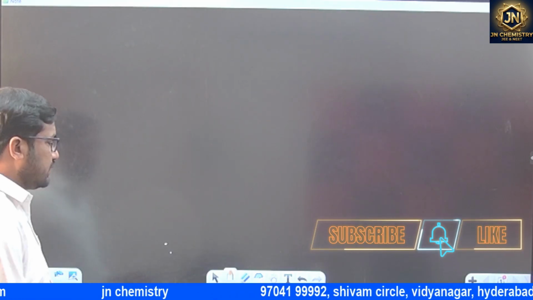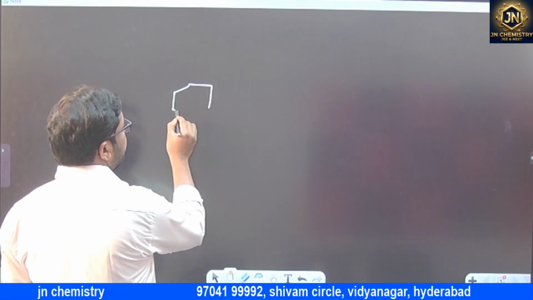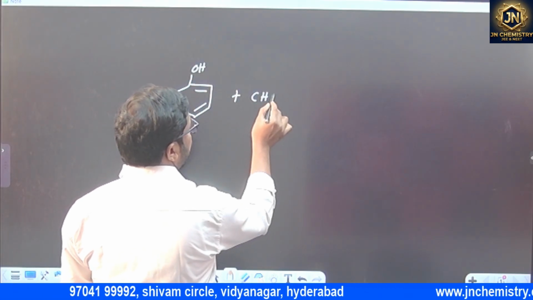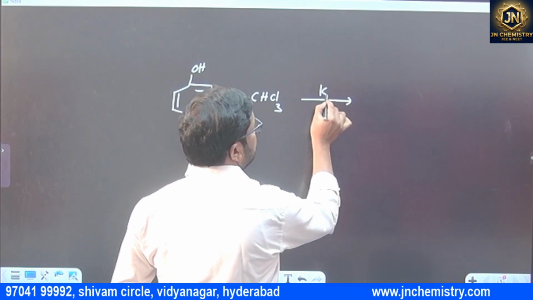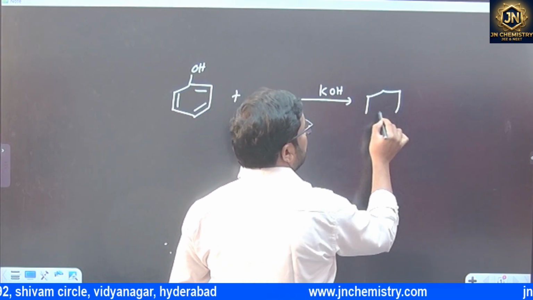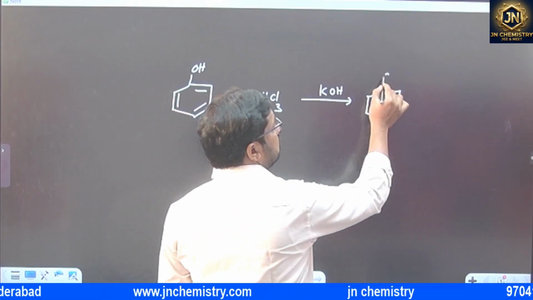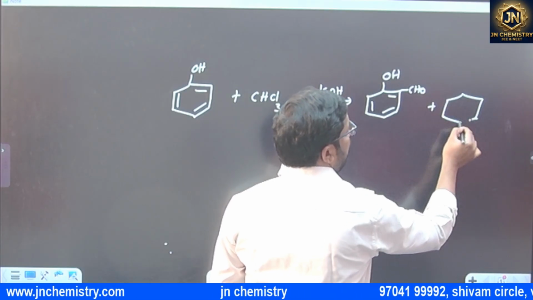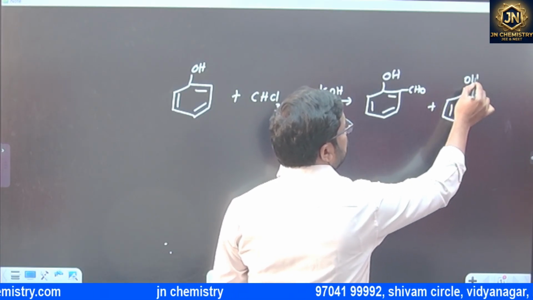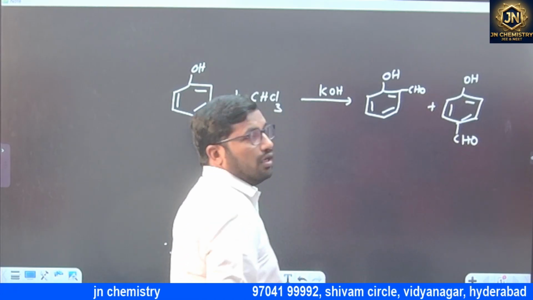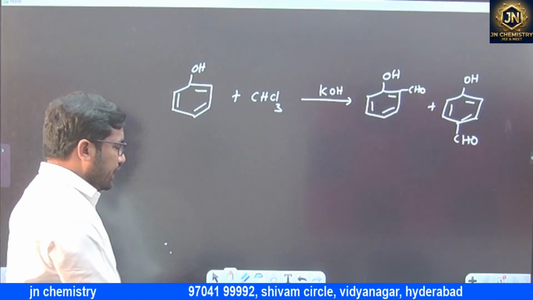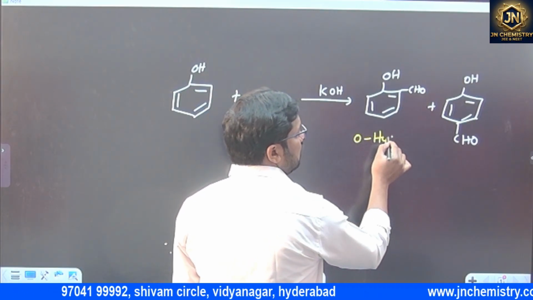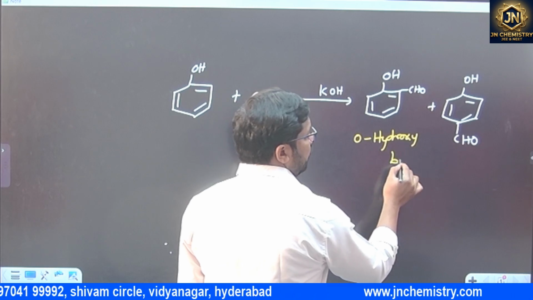In detailed mode we'll discuss this reaction: when phenol is treated with chloroform in presence of base, we'll get ortho-hydroxybenzaldehyde plus para-hydroxybenzaldehyde. Here this is ortho-hydroxybenzaldehyde.